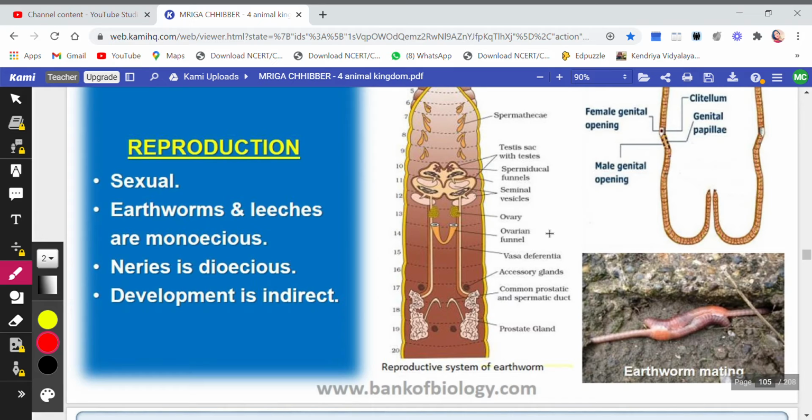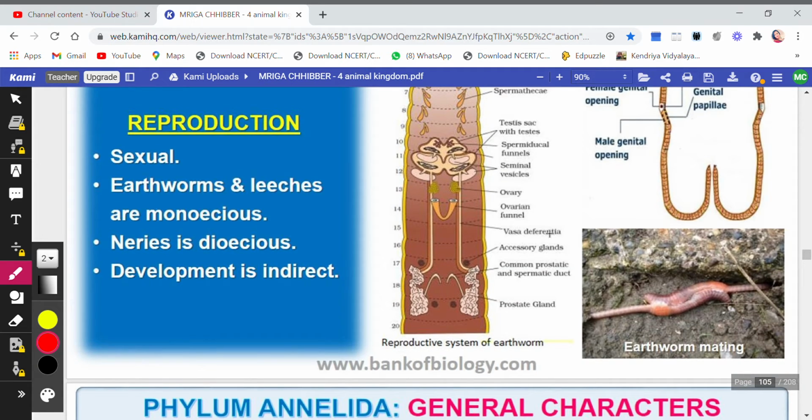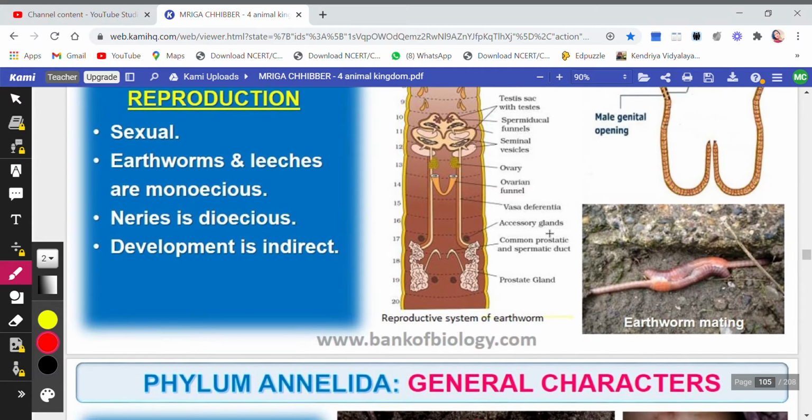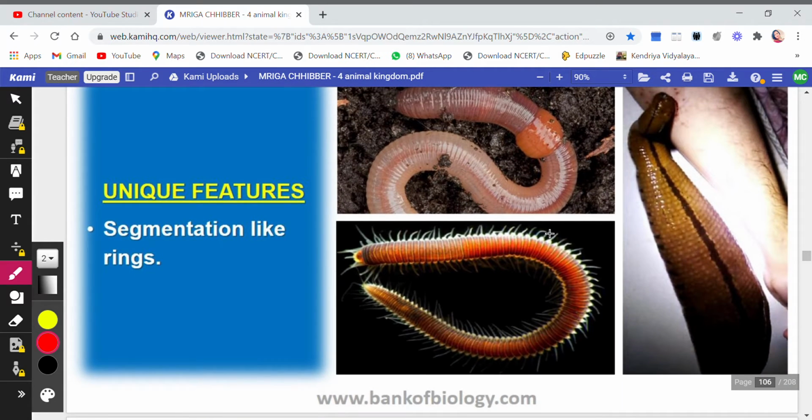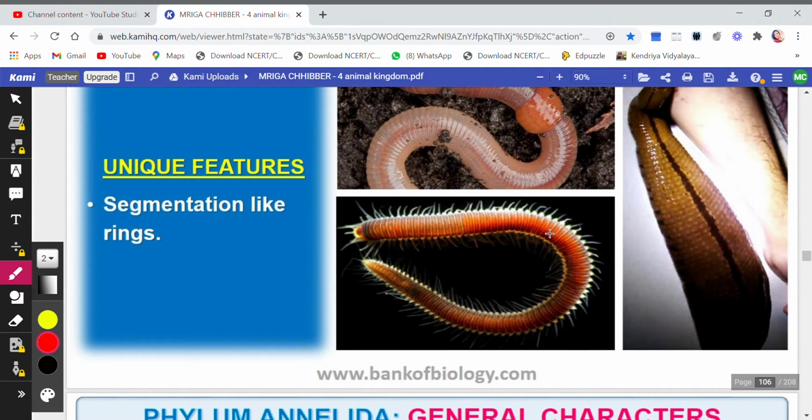Reproduction is sexual. Earthworms and leeches are monoecious. Now, what is monoecious? Monoecious means bisexual. Okay, now they are totally different terms. Monoecious is actually representing bisexual. And Nereis is an example which is dioecious, that is, it is unisexual. Development is indirect again.